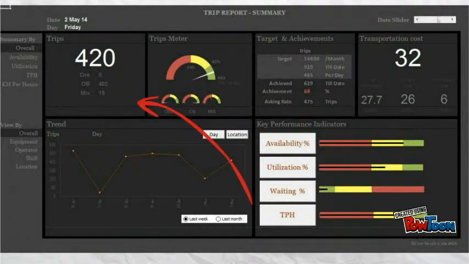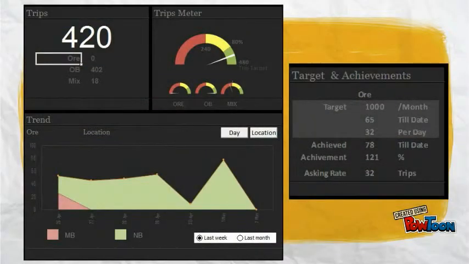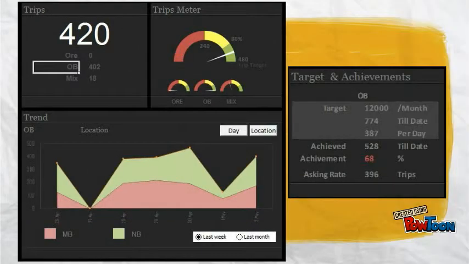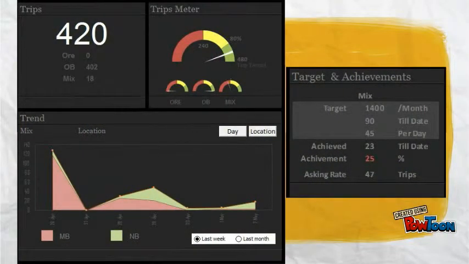First section shows you the number of trips achieved with its distribution in terms of ore, OB and mix. You can easily visualize and compare the current day production with the target for each material and see the trend of production for the past week or past month.